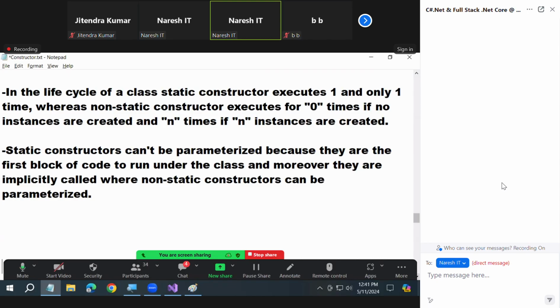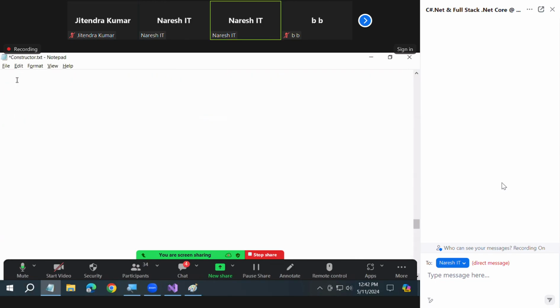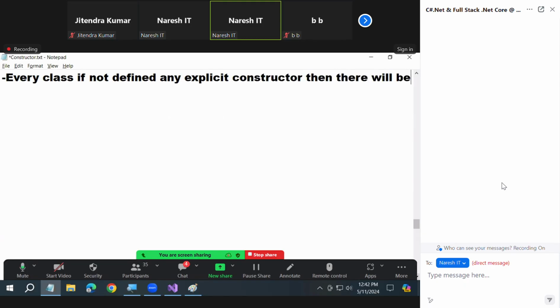Now tell me, does every class have an implicit constructor? When I don't define an explicit constructor, every class contains an implicit constructor, correct? Tell me, what is that? If a class is not defined with any explicit constructor, then there will be an implicit constructor.